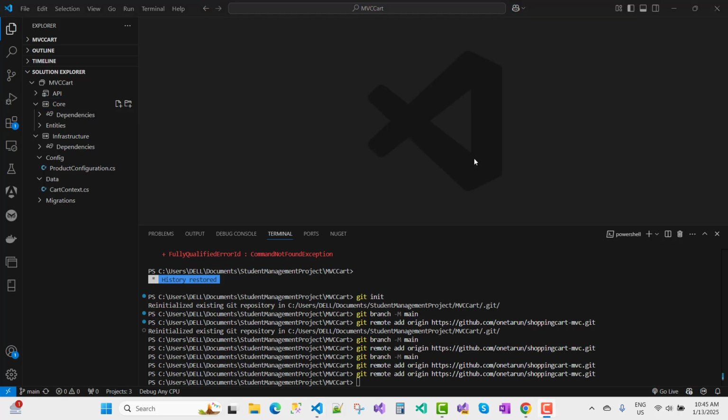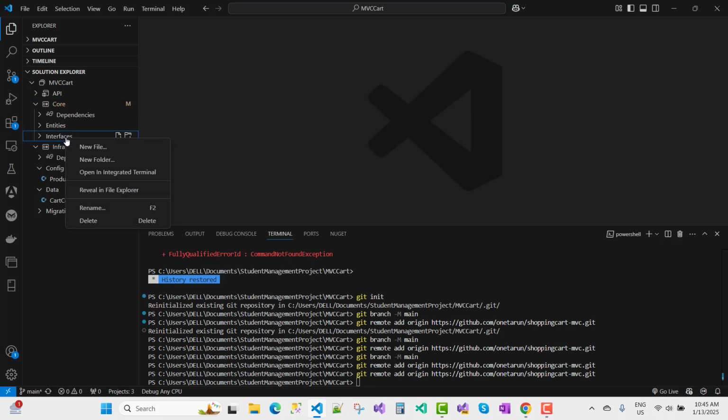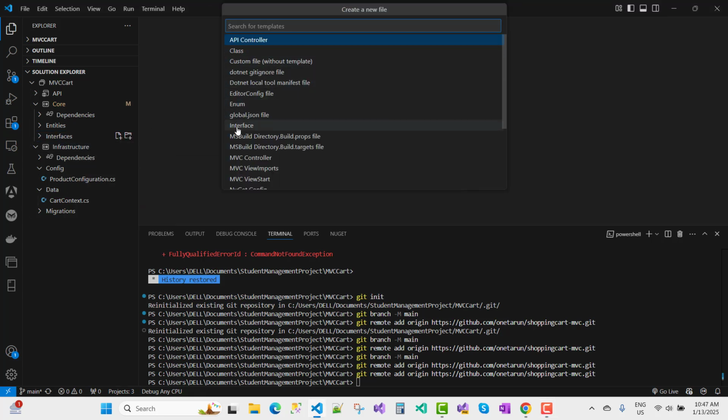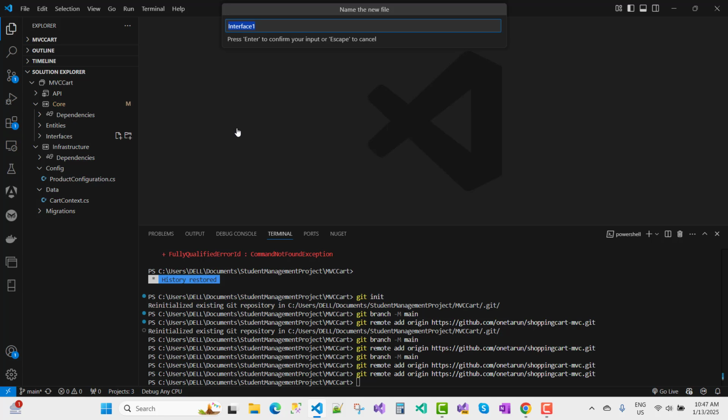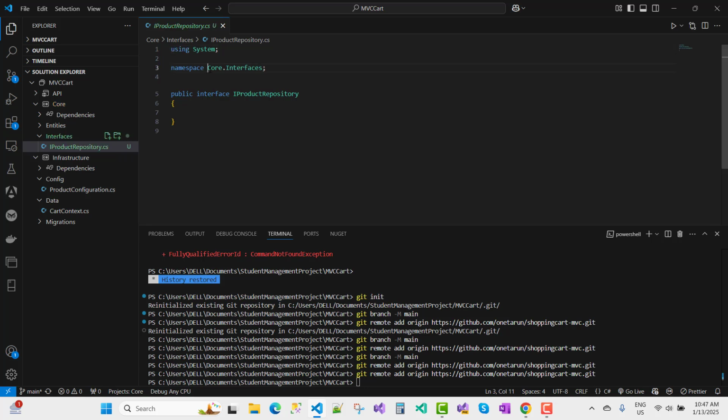Just after that I want to add a new directory under the Core project, and the name of the directory is Interfaces. Under the directory we just add a new file, and that file is an interface, and the interface name is IProductRepository.